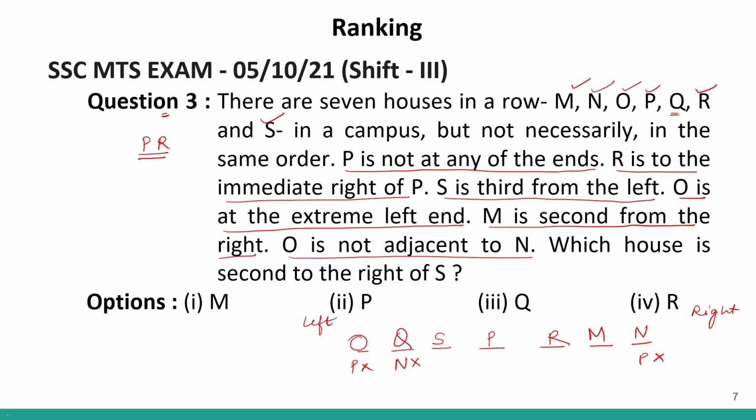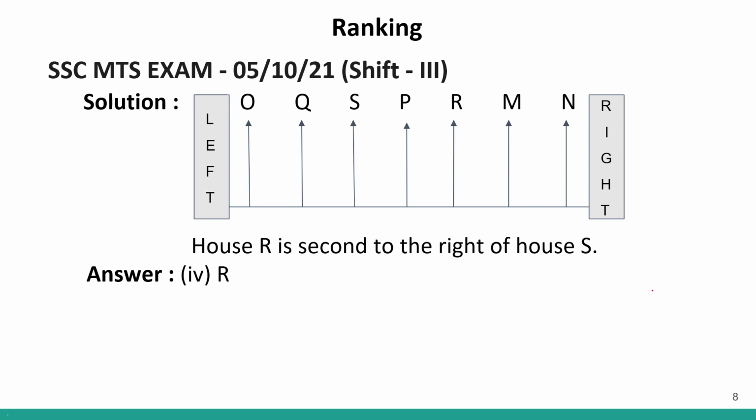Correct? Now, we have to find out which house is second to the right of S. So this is S. Towards the right of S will be this direction. Second to the right, that means 1 and 2. Second to the right of S will be R and R is given in option number 4. So therefore our correct answer will be option number 4, R. Clear? Now, this is the final arrangement and the solution.